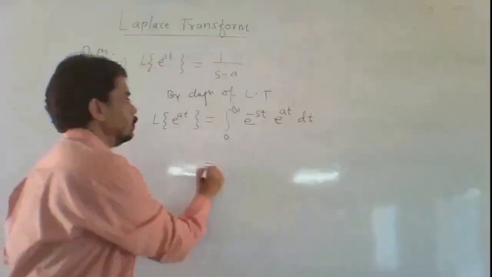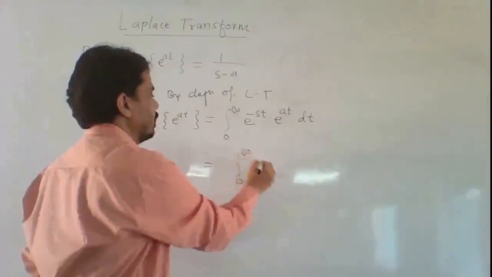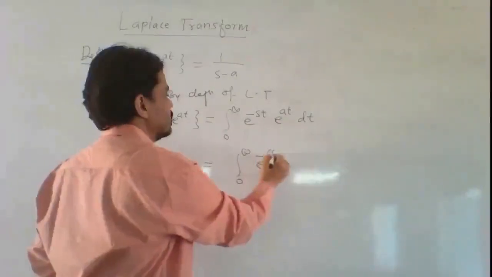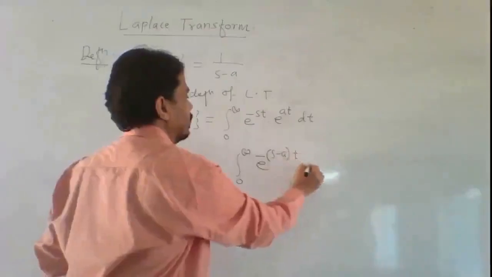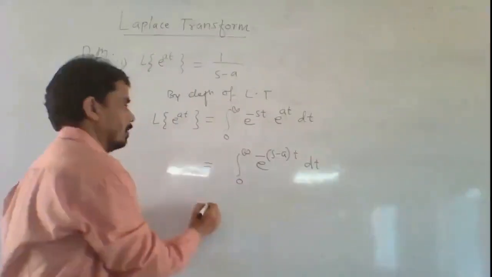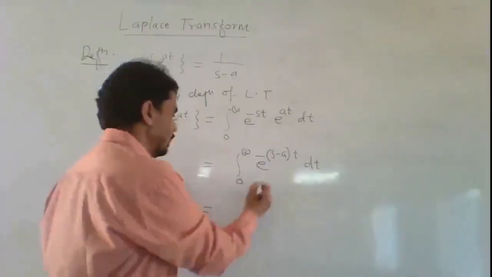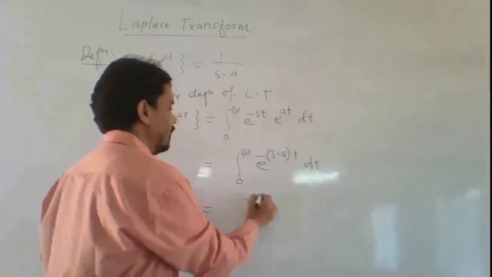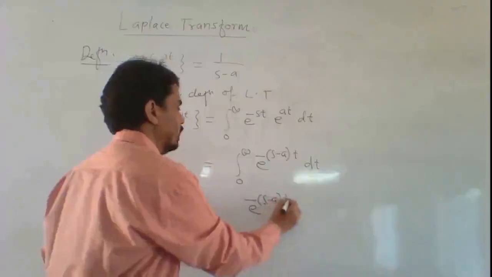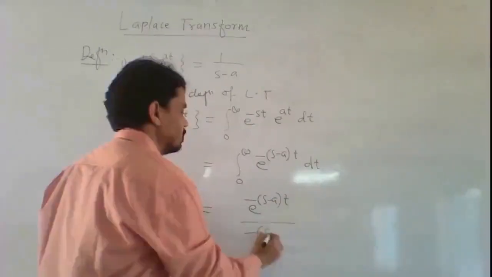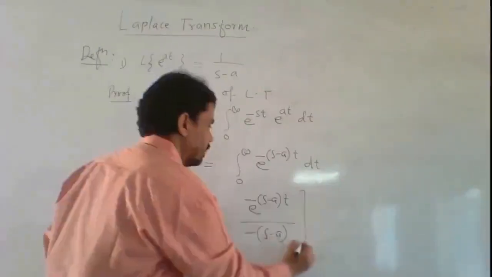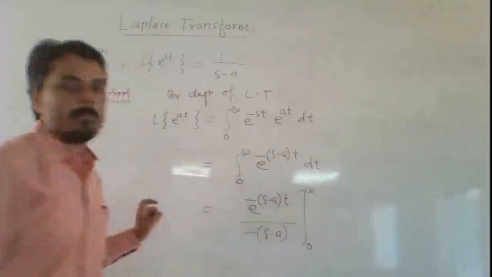It is equal to integral 0 to infinity e raised to the power minus (s minus a) t dt. Now evaluate this integral, then it becomes e raised to the power minus (s minus a) t divided by minus (s minus a), limit 0 to infinity.